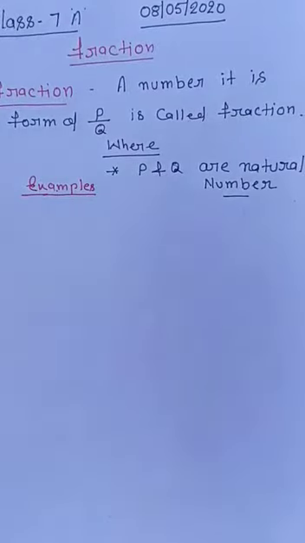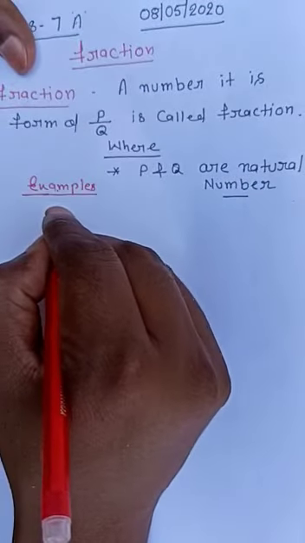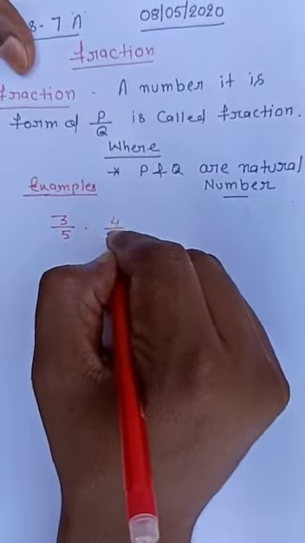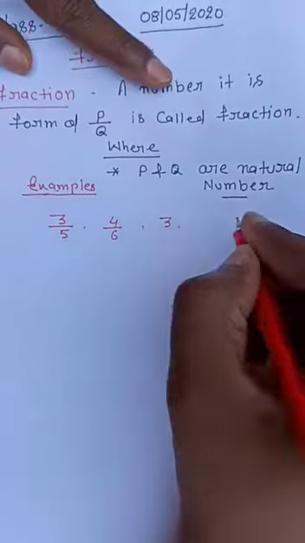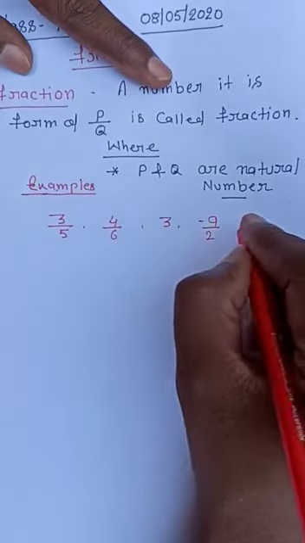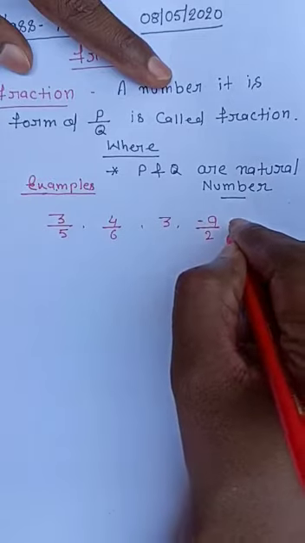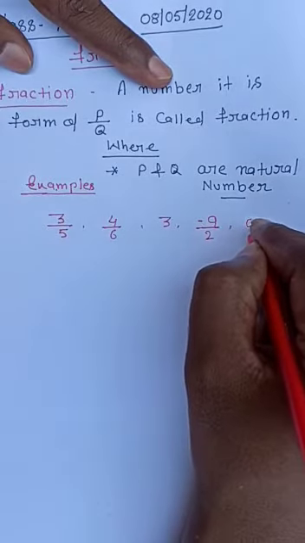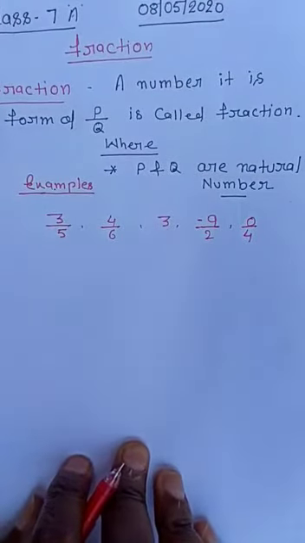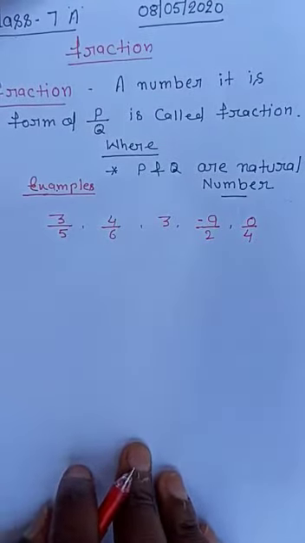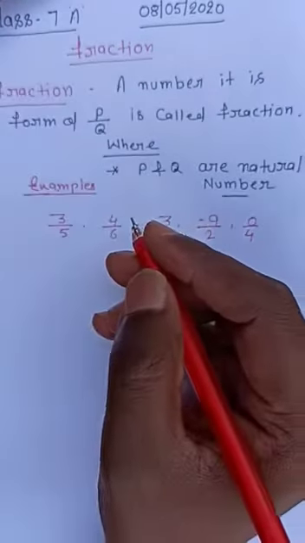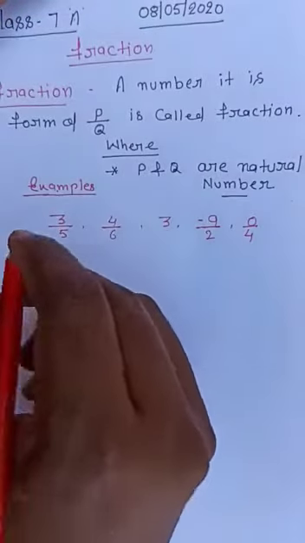I am writing 5 examples: 3 by 5, 4 by 6, 3, minus 9 by 2, and 0 by 4. Just check which belongs to fraction and which does not.